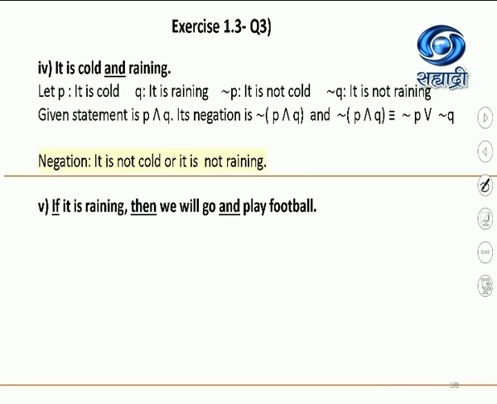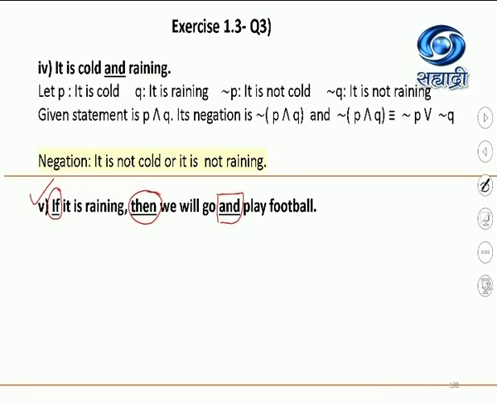The first one is very simple. You can read it. I am interested in discussing the 5th sum. If it is raining, then we will go and play football. First of all, underline the phrase connective that is used. If, then, and also "and". What does it suggest? It's an implication used, and in the later part, conjunction is used.